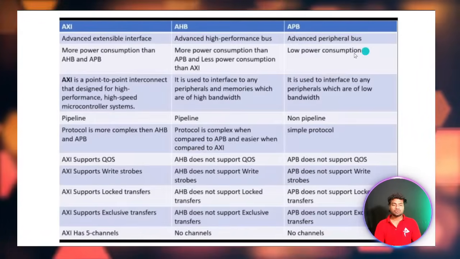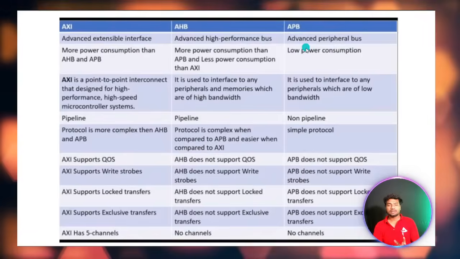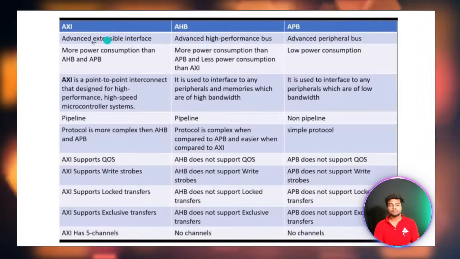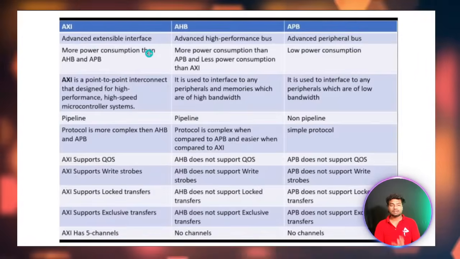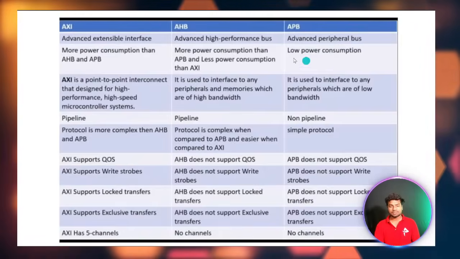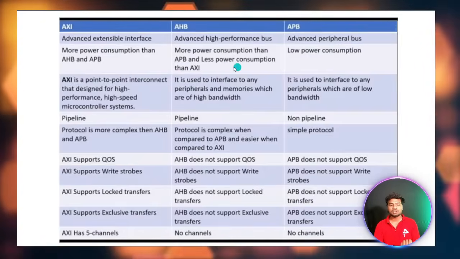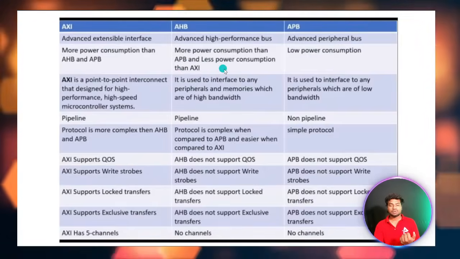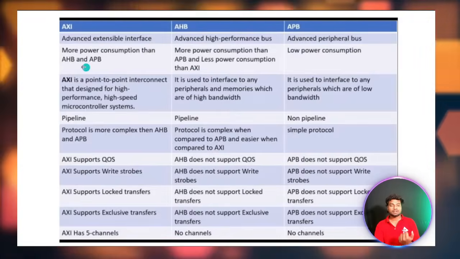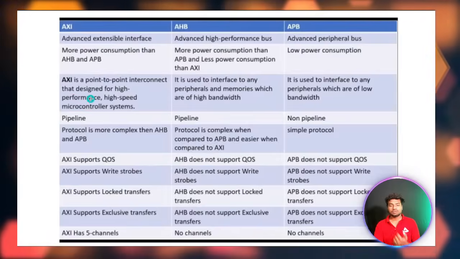The names are Advanced Peripheral Bus, Advanced High Performance Bus, and Advanced eXtensible Interface. APB has low power consumption, AHB has more power consumption than APB and less than AXI, and AXI has more than both.